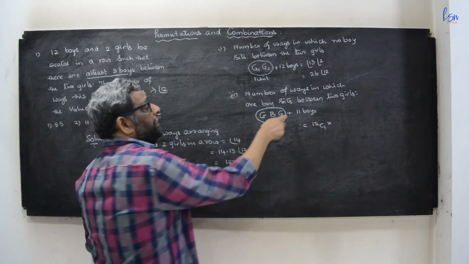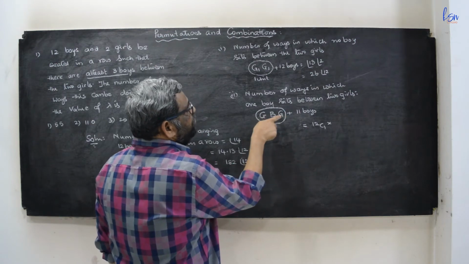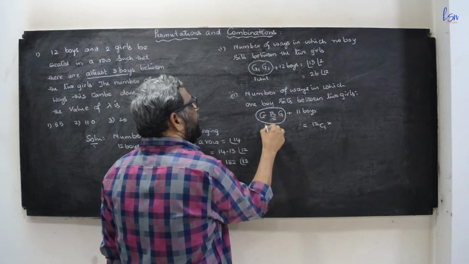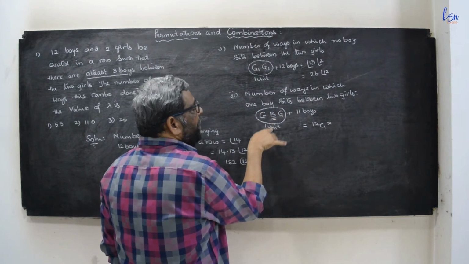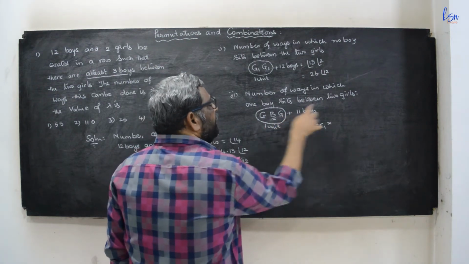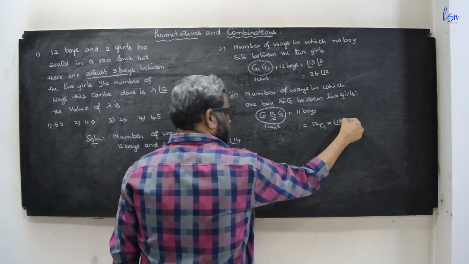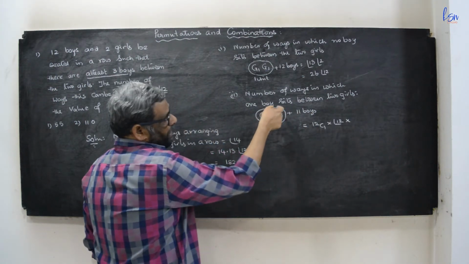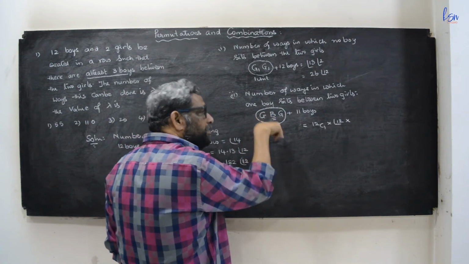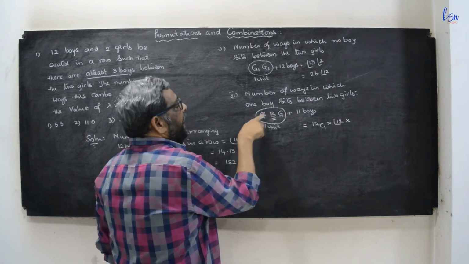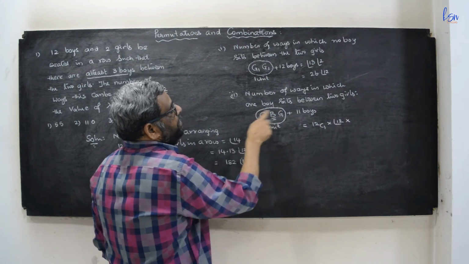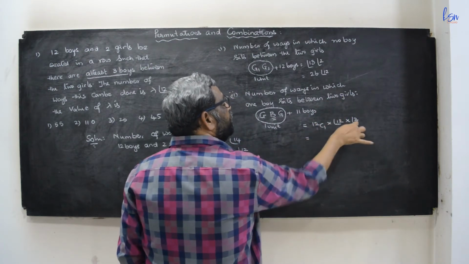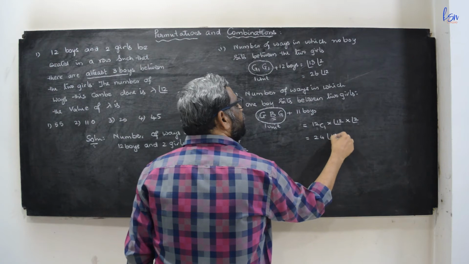Now these three, the two girls and the boy, must be together and the boy must sit in the middle. So these three must be treated as one unit, 1 unit plus 11 boys, so factorial 12 chances, into. Here these three should not be arranged among themselves as they like, because the boy must be in the middle. So the boy must be kept there itself and the girls can interchange among themselves, so this can be done in factorial 2 ways. So this is 12 into 2, that is 24 into factorial 12.